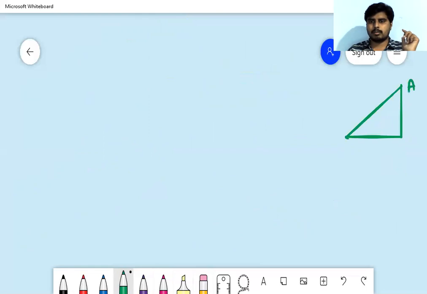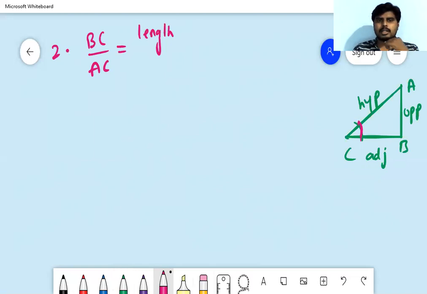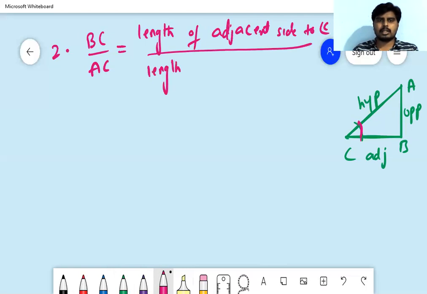So A, B, C. With respect to C, I'm taking this as the opposite side, this one is the adjacent side, and this is the hypotenuse, right? What is the second ratio? BC by AC. This BC is nothing but, with respect to C, the adjacent side: length of adjacent side to angle C by length of hypotenuse.